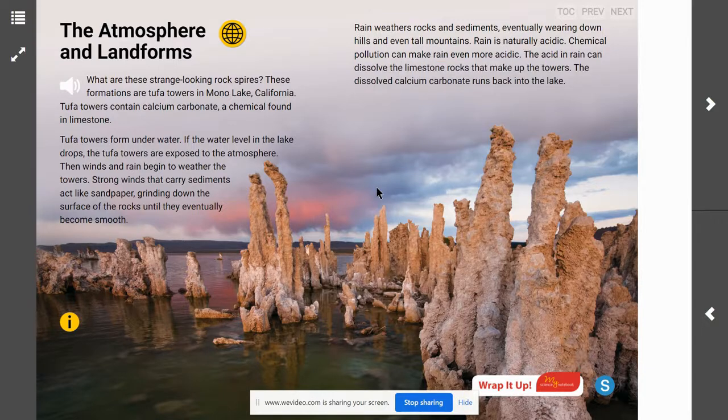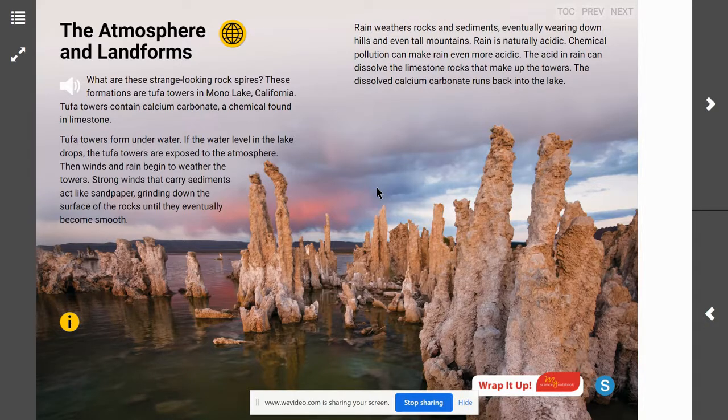So I can look back at my text and I can learn that acid rain could cause chemical weathering and erode these towers. How does acid rain cause changes in the shape of the Tufa Towers? The chemicals in the acid rain dissolve the limestone that makes up the rock towers.